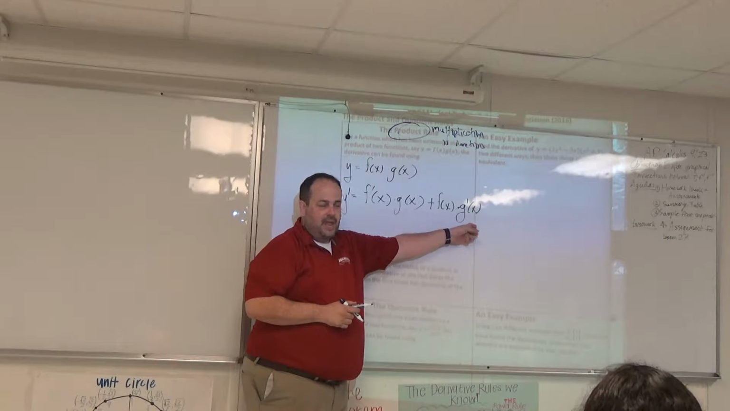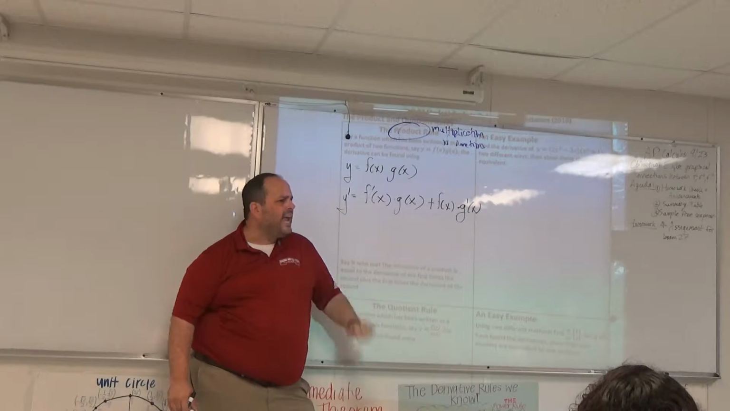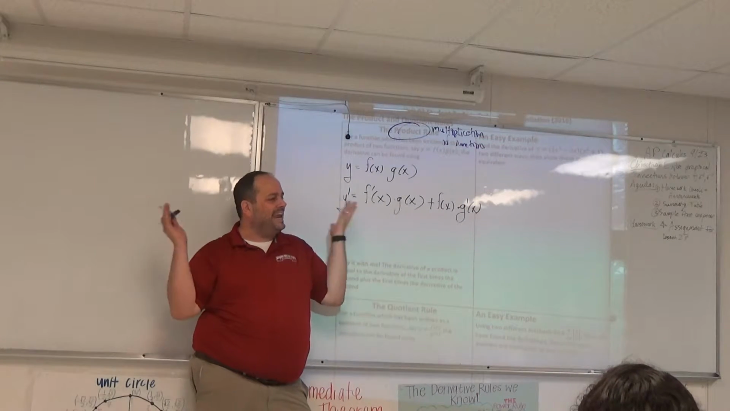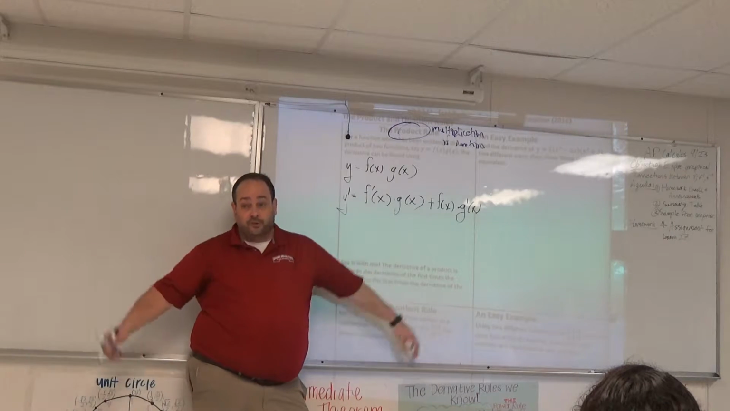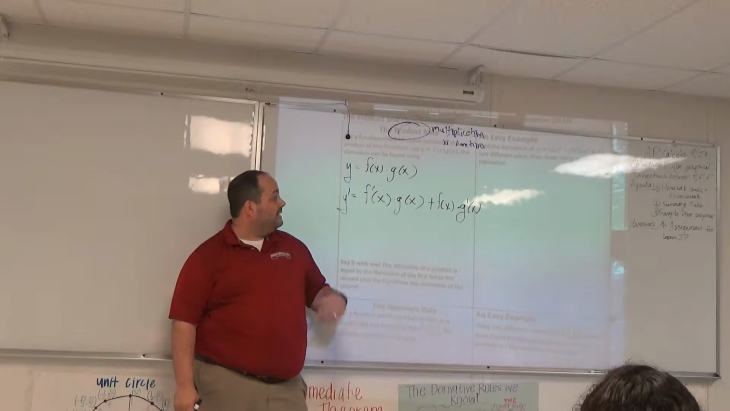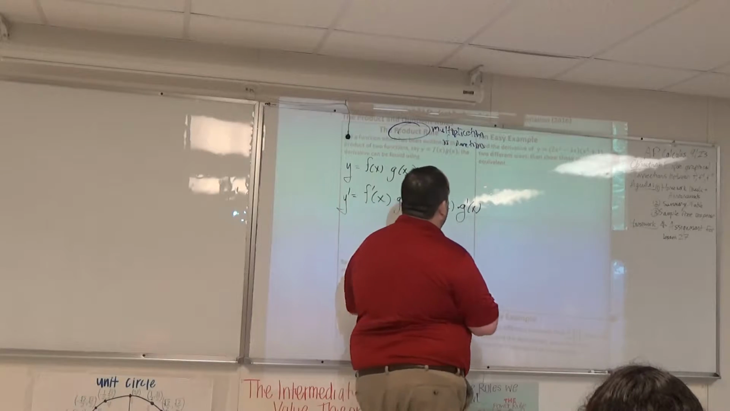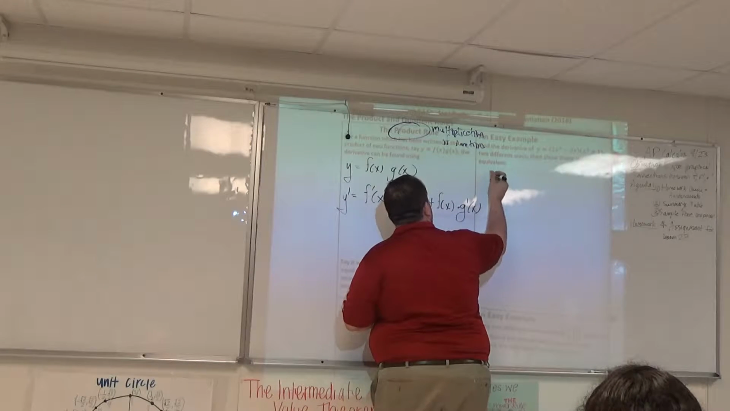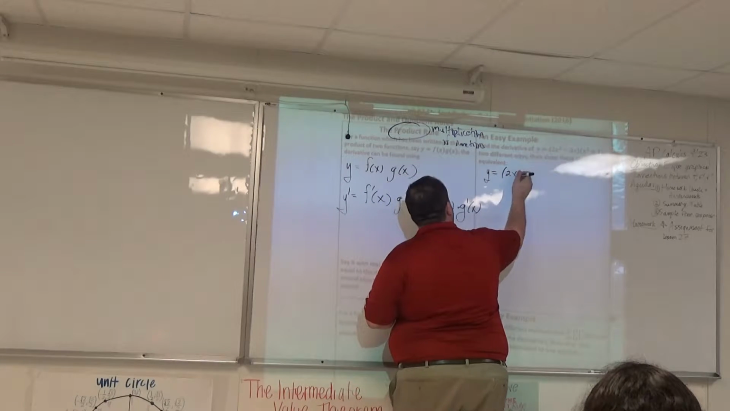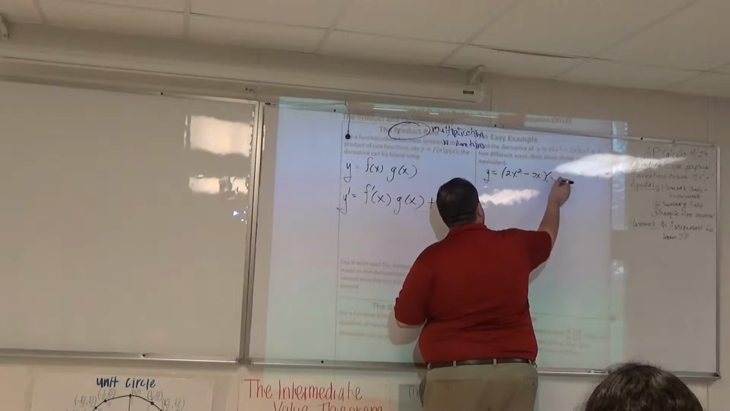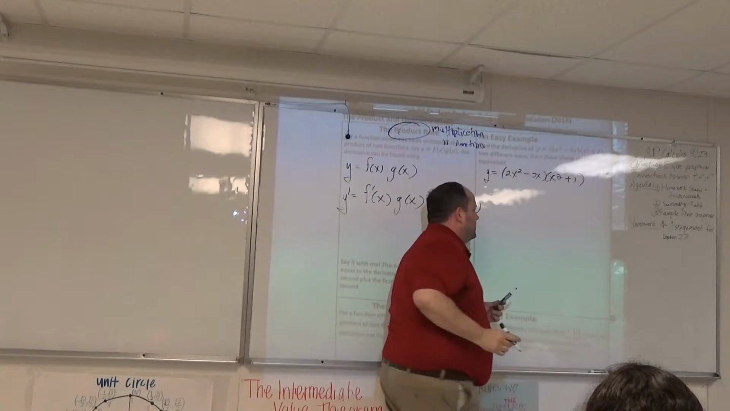Everybody good? Now you guys are also going to be like, oh yeah, that's good, I got it. I have not proven anything, and you're like, it must be true. Well, let's actually see if this actually is true. So here's our first example. We've got y equals 2x squared minus 3x times x squared plus 1.